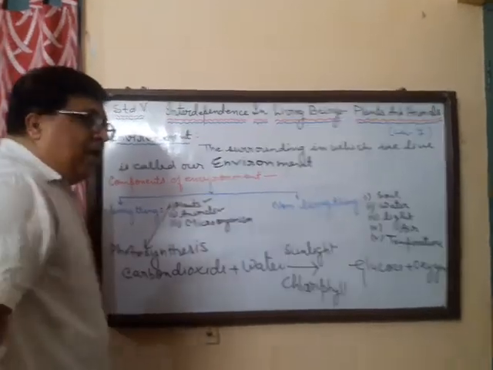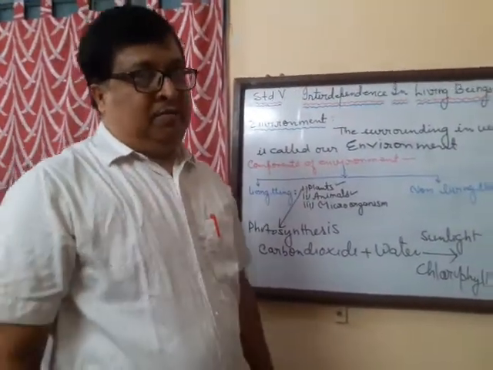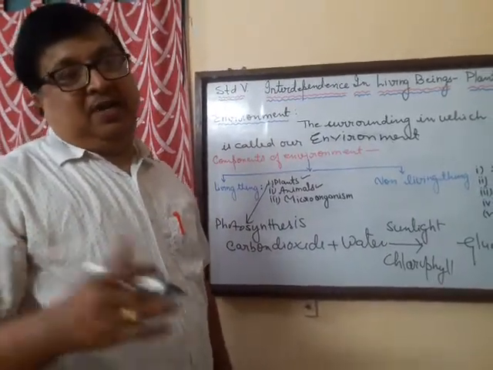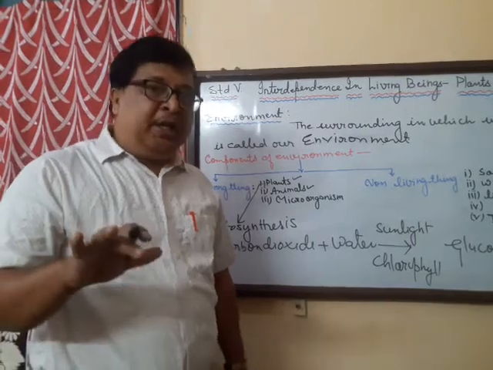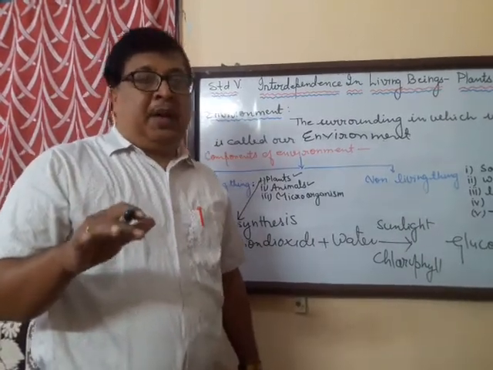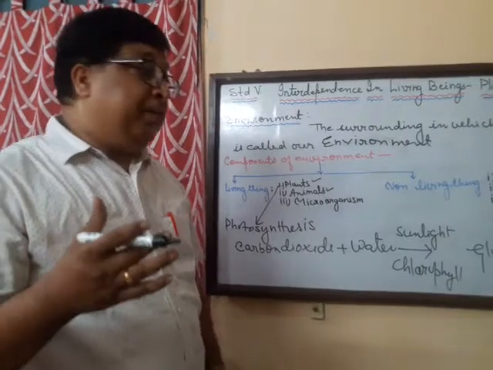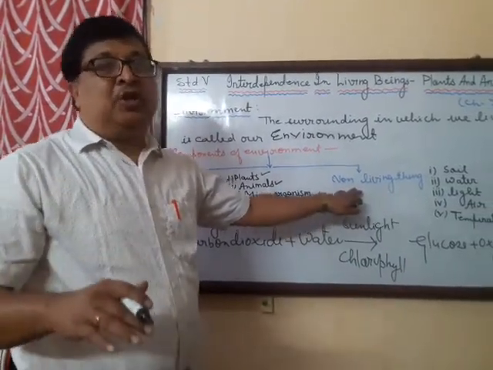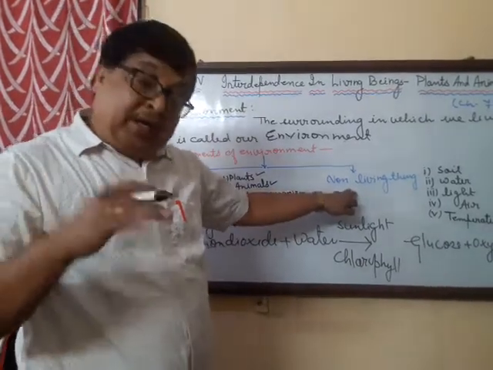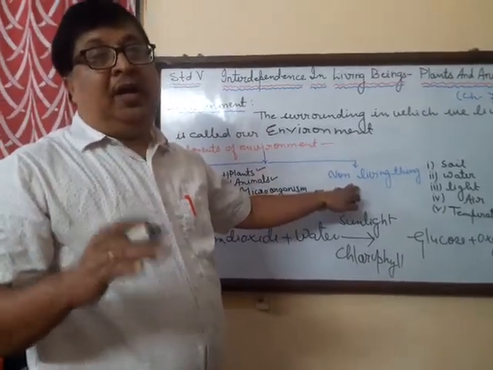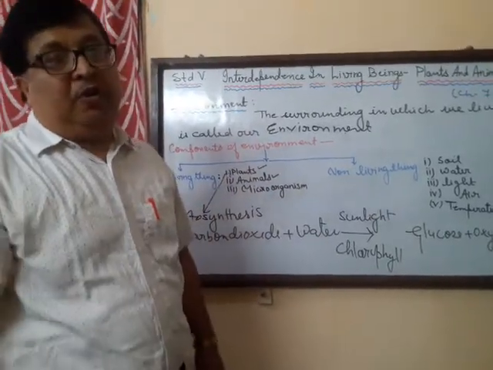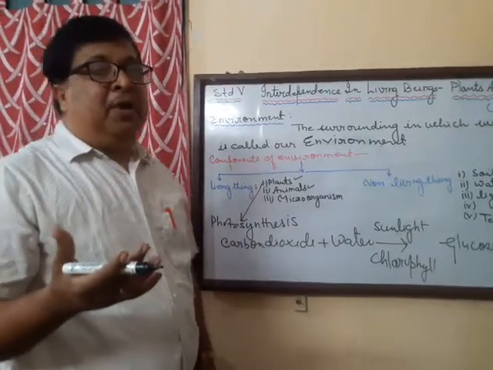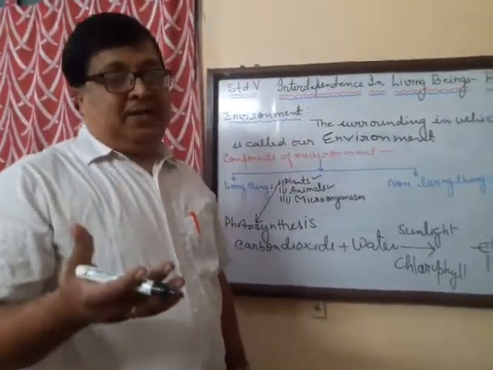Now animals. Animals do not make their own food. They depend for food on the plants. Not only do they depend on food, but the animals also depend upon the non-living component of the environment. The animals also need to breathe, so they take in air, that is oxygen of the air, and of course water to drink. So animals do not make their food, but depend for food on the plants.